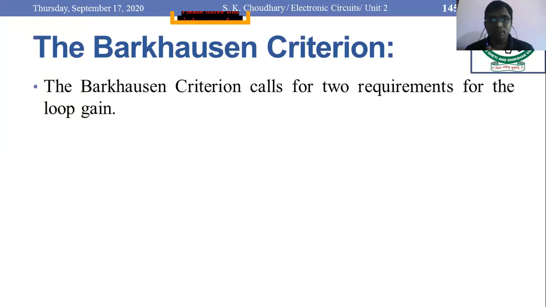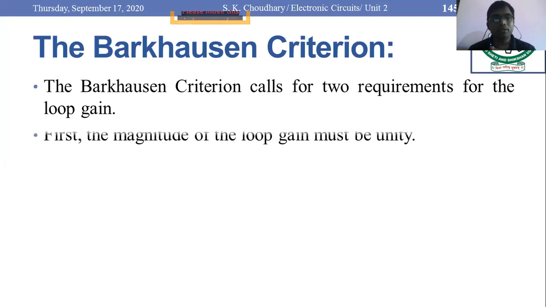So what are these statements? The Barkhausen criterion calls for two requirements for the loop gain for oscillation. The first one is that the magnitude of the loop gain must be unity, which means mod of beta A is equal to 1. That we have also seen in the sustained oscillation condition. If this condition is met, you obtain an oscillation having constant amplitude with respect to time. So everyone please note down this Barkhausen criterion.